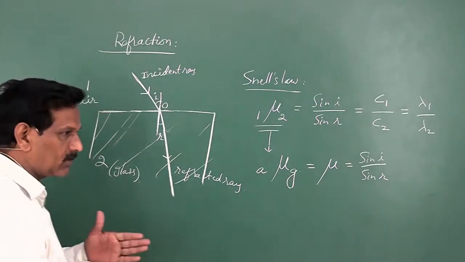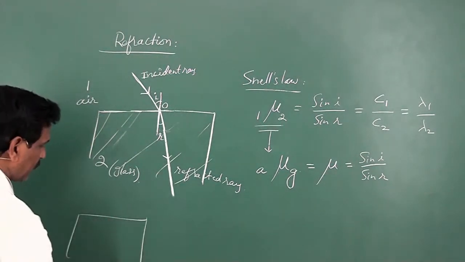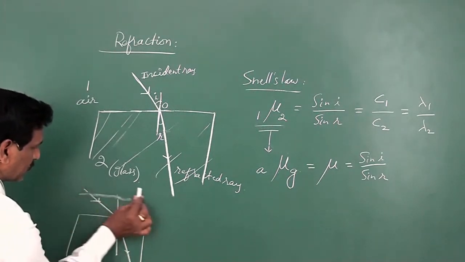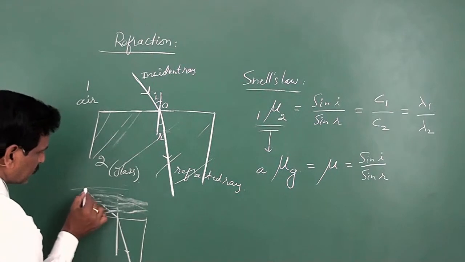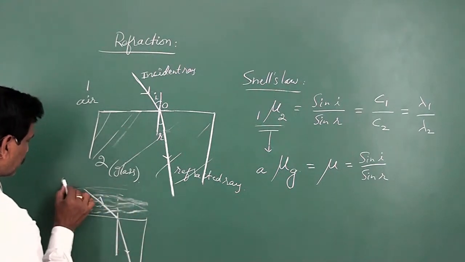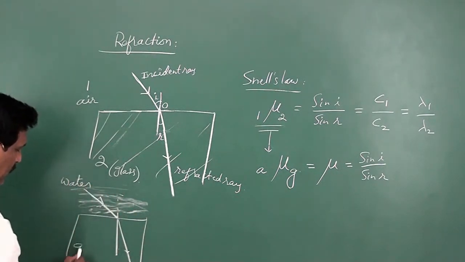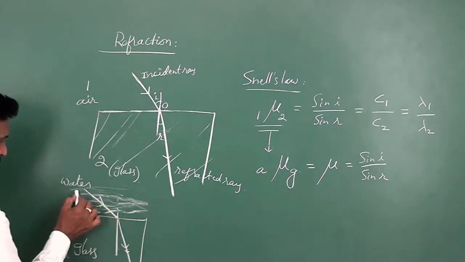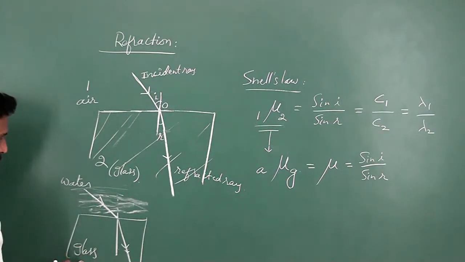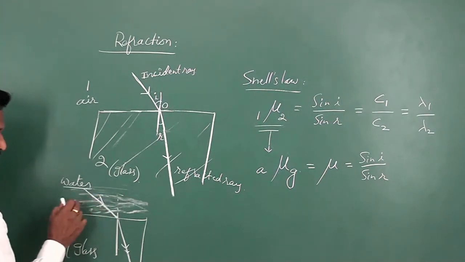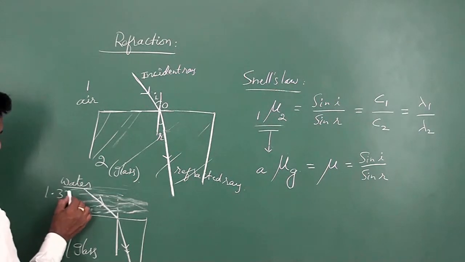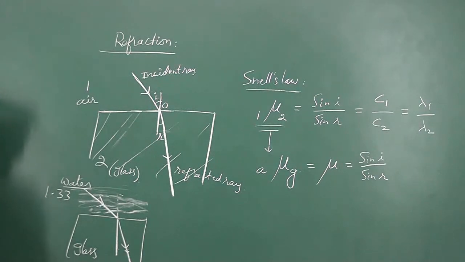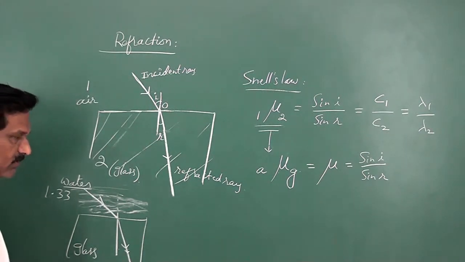Similarly, if you take water and glass, suppose the light ray propagates from the water medium into the glass medium. In this case, again water is rarer when compared to glass, because the refractive index of water with respect to air is approximately 1.33, whereas for ordinary glass, the refractive index is approximately 1.5.